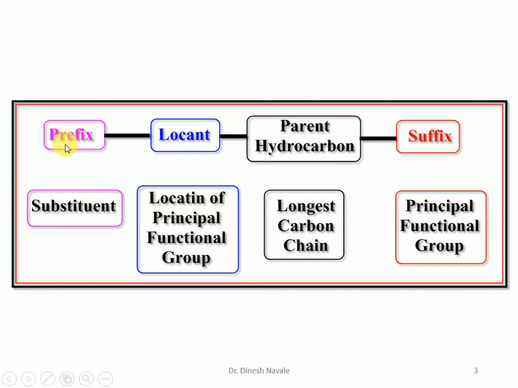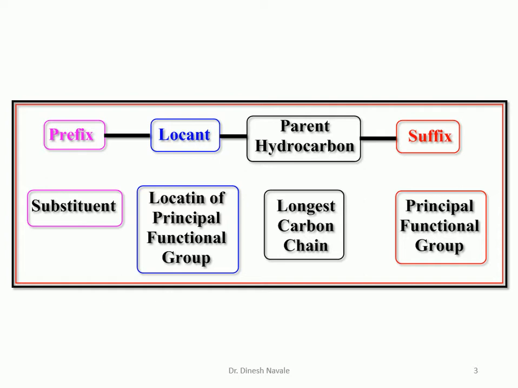Prefix means the substituent, that is, at what position the particular substituents are present in the longest possible carbon chain or molecule. So these four things, the prefix, locant, parent hydrocarbon and suffix, are important for giving the IUPAC nomenclature for any organic compound.